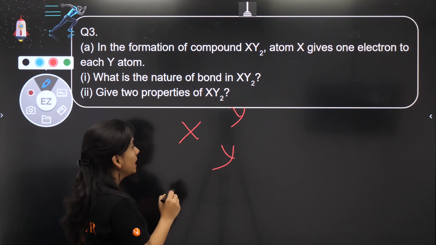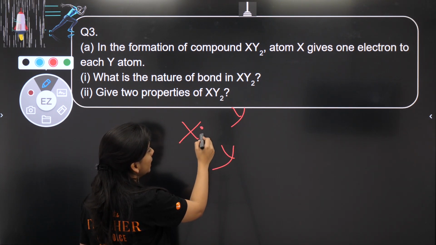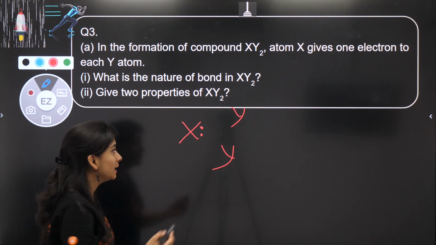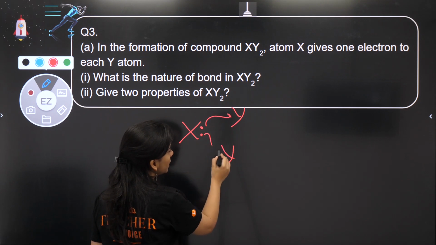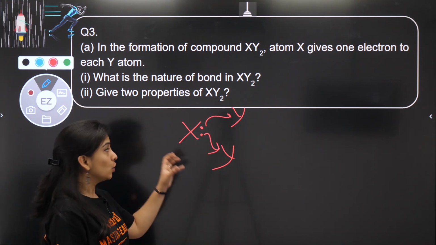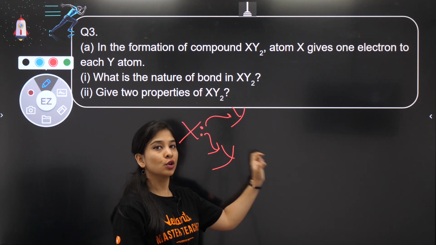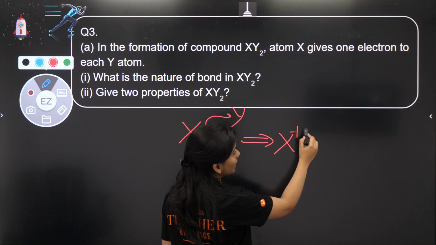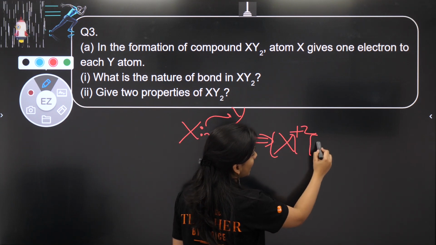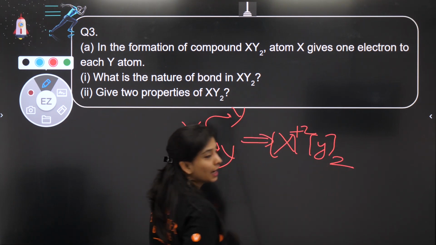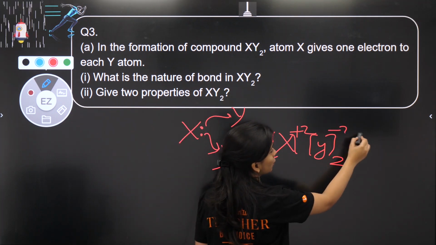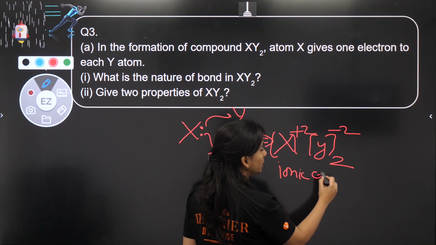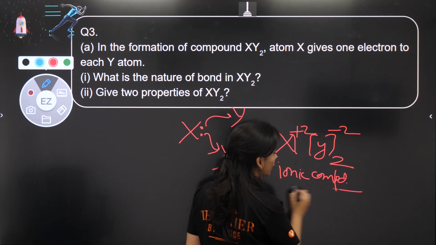As soon as it says this, X might be having 2 valence electrons in the last shell and giving one electron each to Y and Y. So we know that whenever complete transfer of electrons occurs, the bond formed is ionic: X losing 2 electrons gives +2, and the 2 Y atoms each gaining one electron give -2 in total. So this is a kind of compound which is an ionic compound. Why is this ionic?